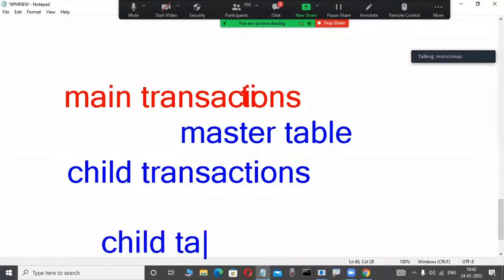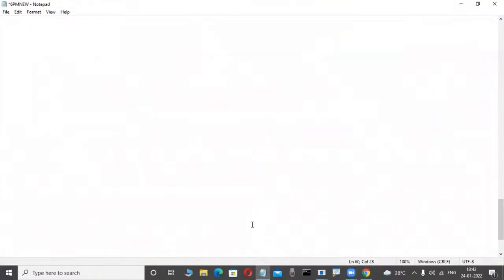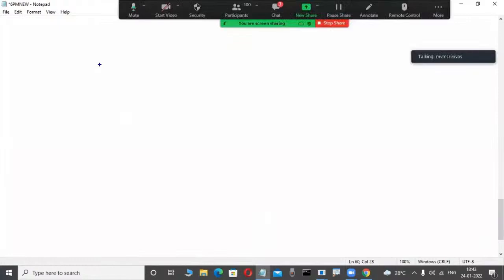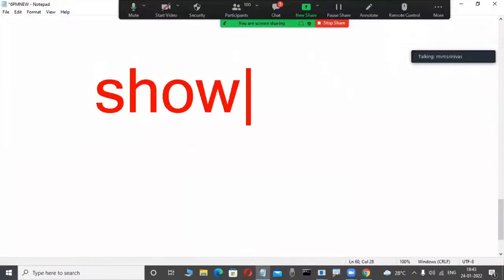Okay, fine. For example, observe here. Main transactions are stored in the master table. Related child transactions are stored where? Child table or detail table. For example, suppose Oracle Corporation is giving some tables for practice purposes. Today, I'm showing two predefined tables provided by Oracle. Those tables I'm showing only.